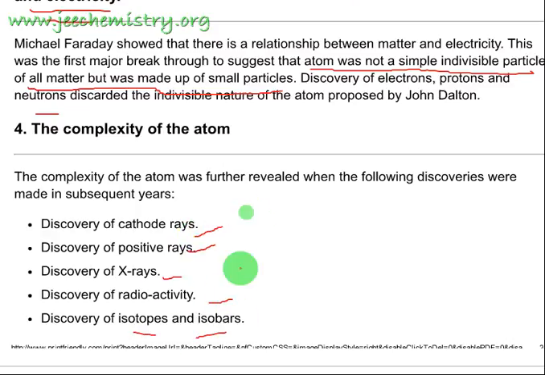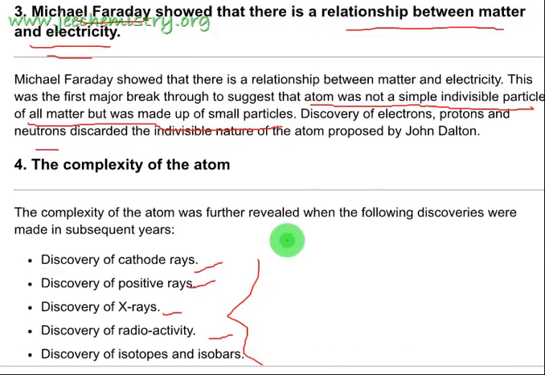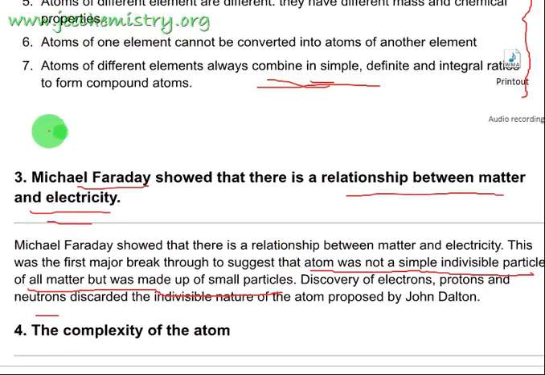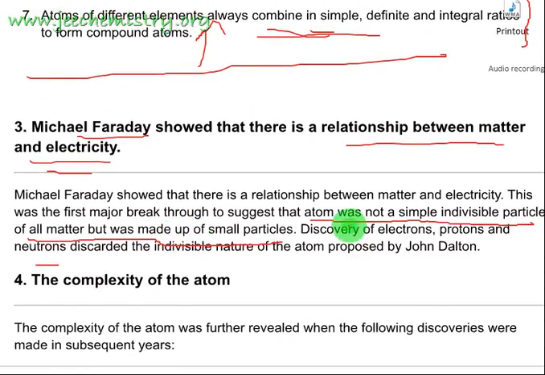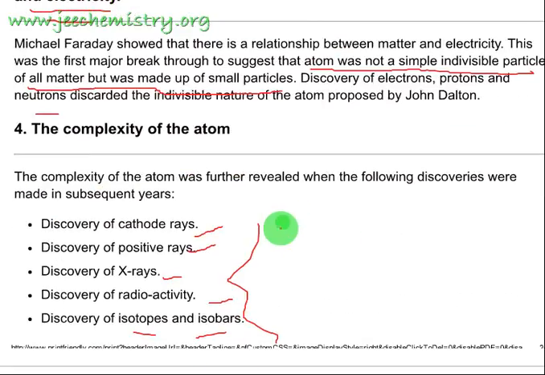All these terms we will learn in further lectures, but here we can understand that John Dalton said the atom is the smallest particle. After Michael Faraday and the discovery of the electron, proton and neutron, the atom is not the smallest particle. The assumption of the indivisible atom was discarded after the discovery of so many things, like cathode rays and positive rays. All these we will learn further.